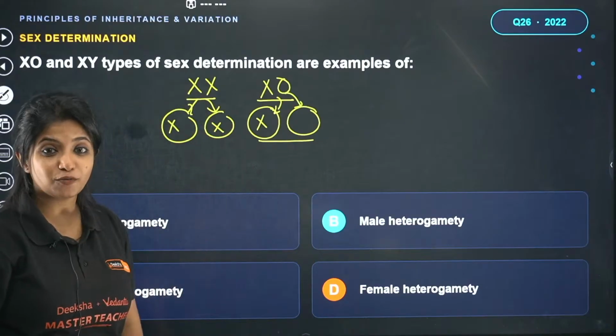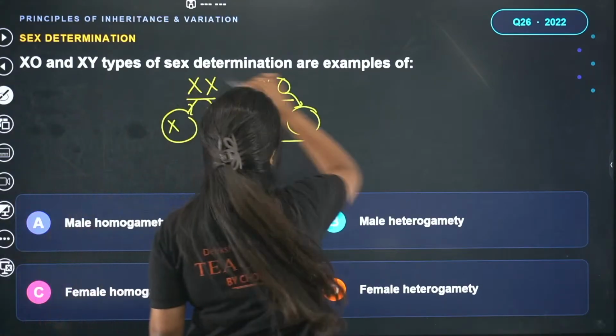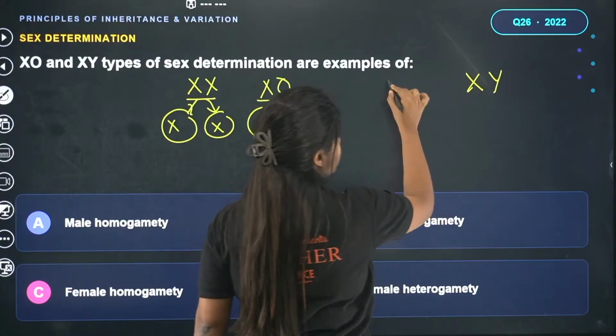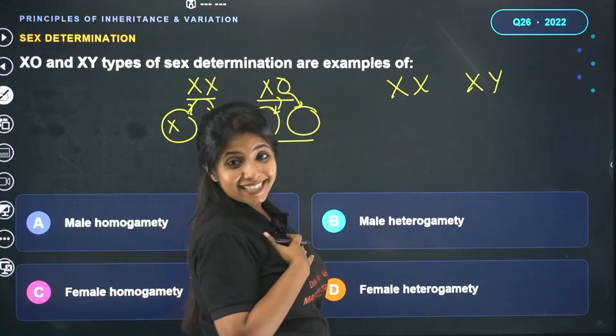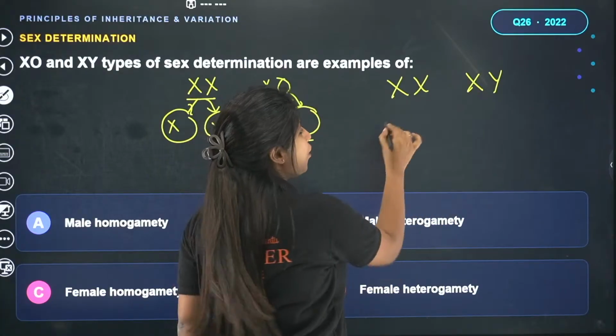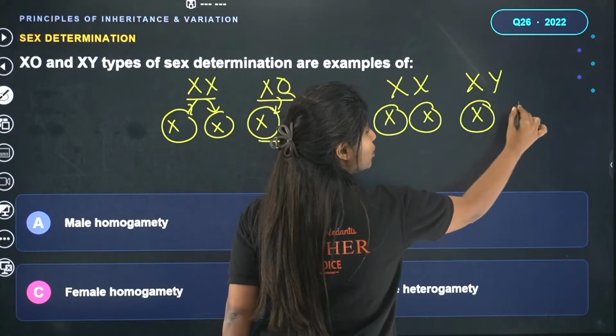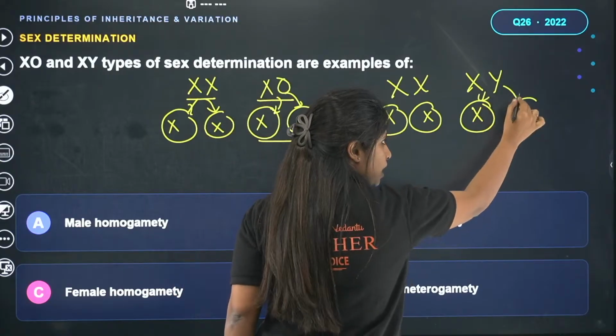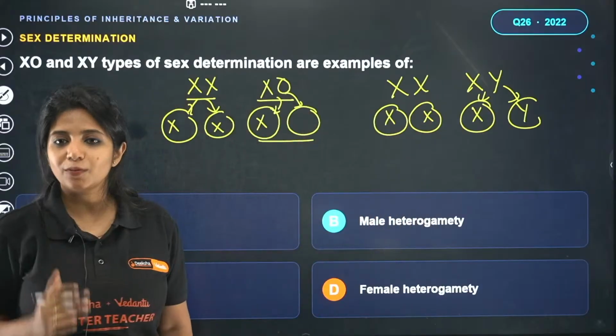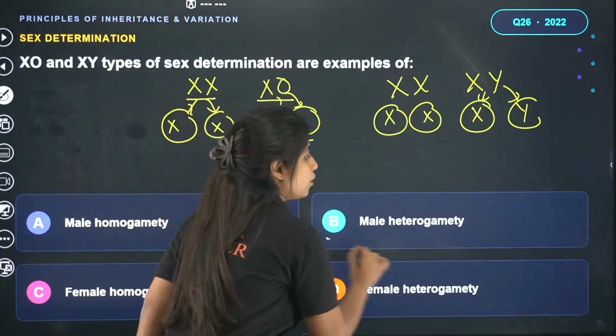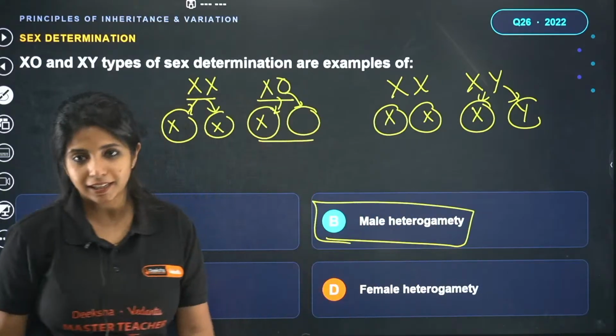This is seen in the case of insects. What about XY? XY type of determination is seen in us, human beings, and also Drosophila. Here, females produce the same type of gamete. Males produce two different types of gametes, half of them carrying X, half of them carrying Y. Which is why it is an example of male heterogamety.